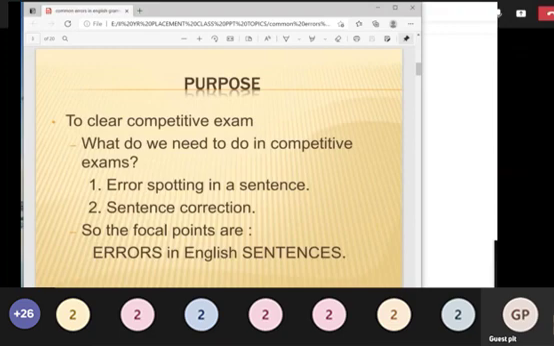So what do we need to do in a competitive exam? Coming to English, there will be questions on spotting errors in a sentence, that is sentence correction, and there will be questions on idioms and phrases, phrasal verbs, because these are the areas students find very difficult. For idioms and phrases and phrasal verbs, there are no particular logic and rules.